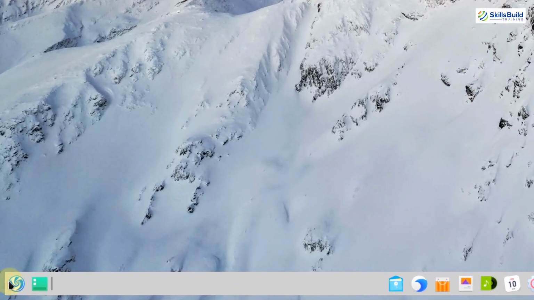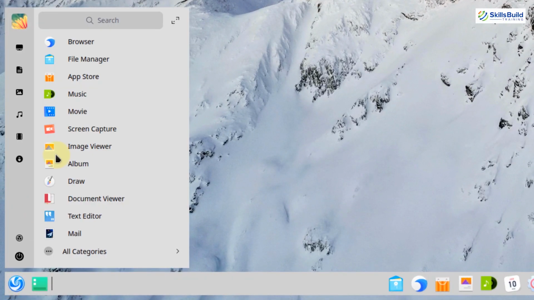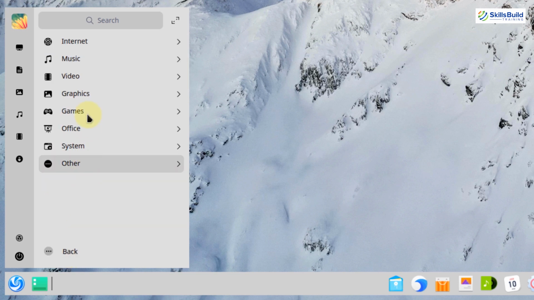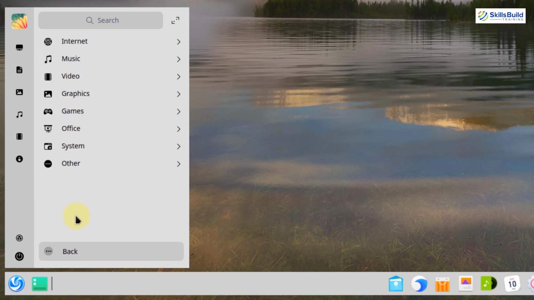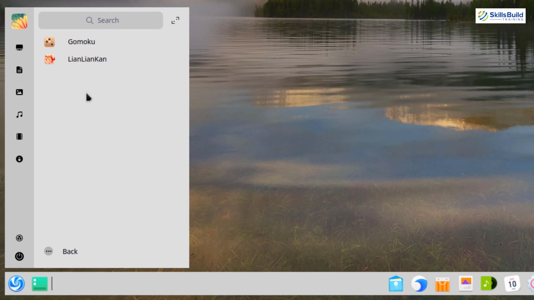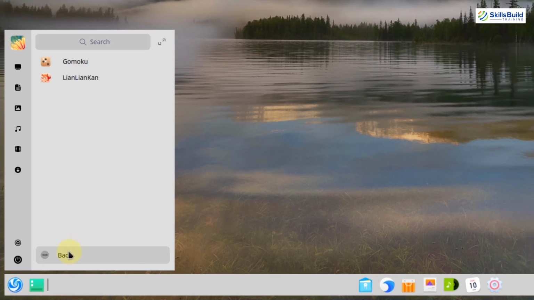Now let's see some of the default applications in Deepin Linux. We have a browser, and we have an App Store to download and install different software and applications into Deepin Linux. Then for images, we have an image viewer, and then we have many other applications. If you just click on all categories, it will open the categories in your Deepin Linux. So in terms of internet, we have browsers, mail, and a downloader, and if I go back, we have music, video, graphics, and many other categories. We also have some games available. So I will just click here. We have these 2 games available in here.